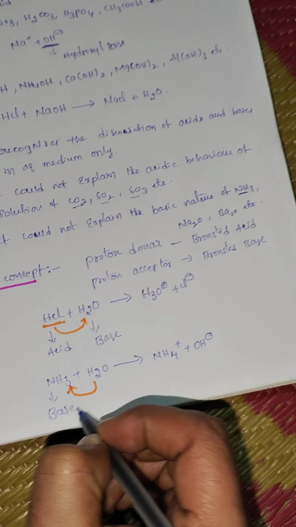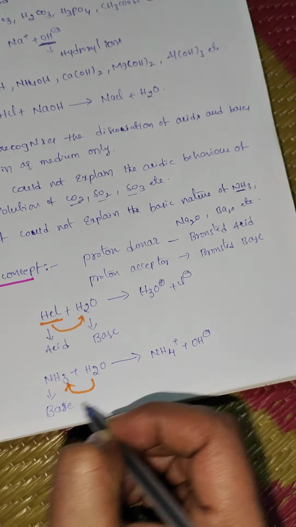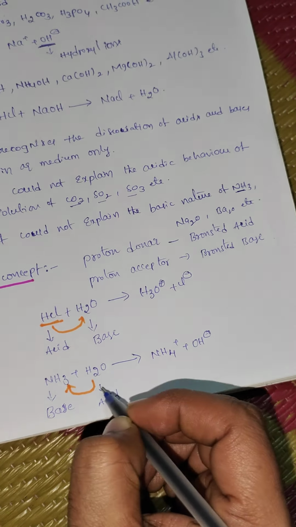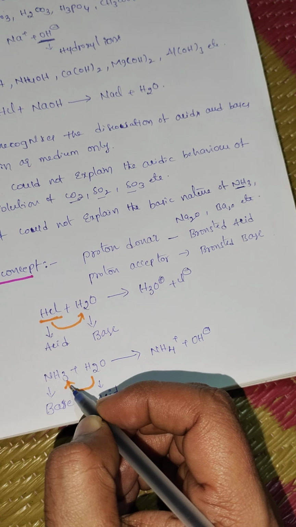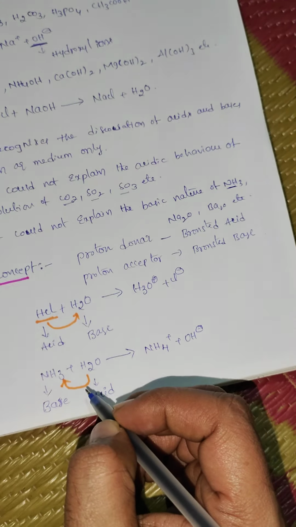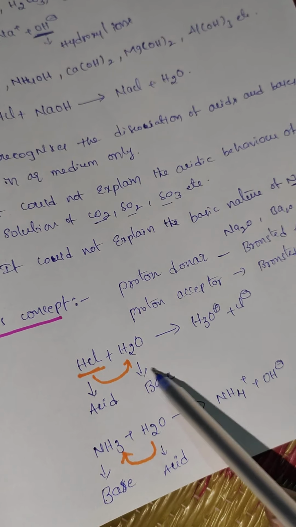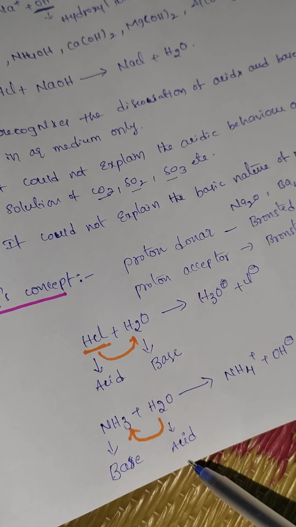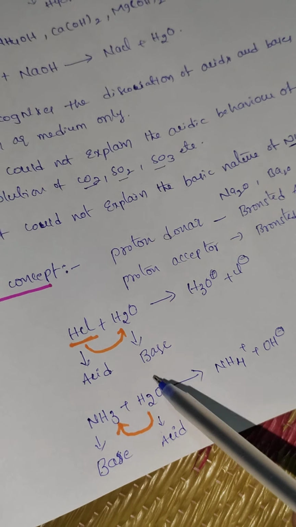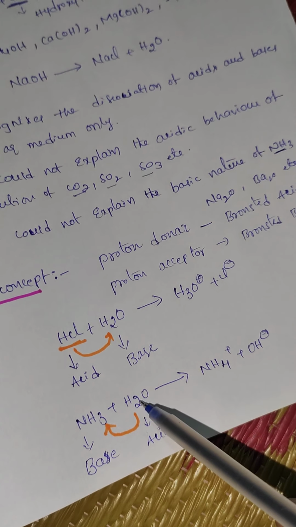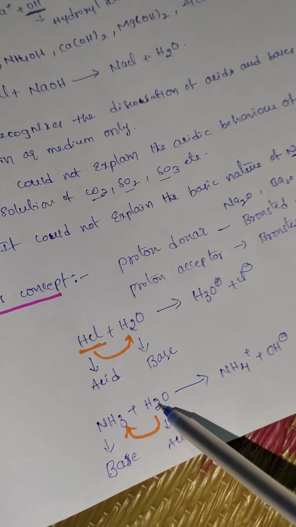Why is it a base? Because it is the proton acceptor. In this case, water acts as an acid, because the water molecule is donating a proton to the ammonia molecule. In the previous equation, water acts as a base; in this equation, water acts as an acid. That means the water molecule acts as both acid and base, which is called amphoteric. Next we are going to discuss conjugate acids and bases.